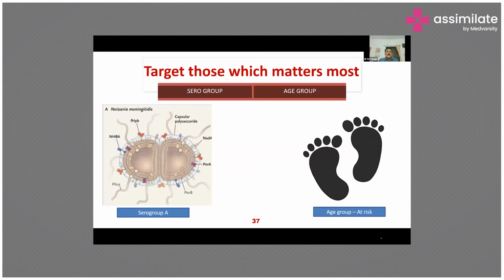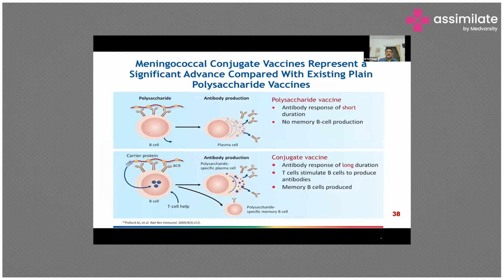So in the team, what should be targeted? To target both, which matter most, one should target the serogroups which are responsible for the disease, and also the age group where it is very common, to prevent the spread and also the disease mortality or morbidity. So there are two main classes of vaccine used for protection against IMD: pure polysaccharide vaccines and protein polysaccharide conjugate vaccines. Both types of vaccine are based on the capsular polysaccharides of the meningococcus, which is a major virulence factor.